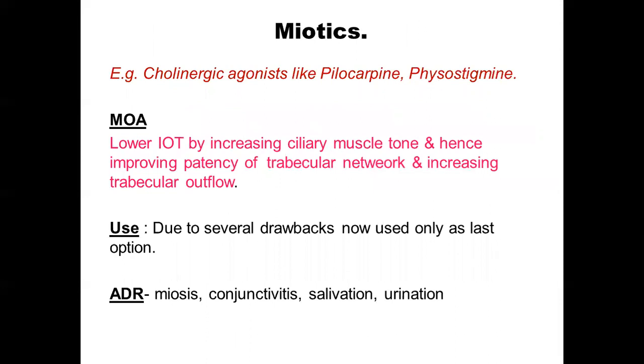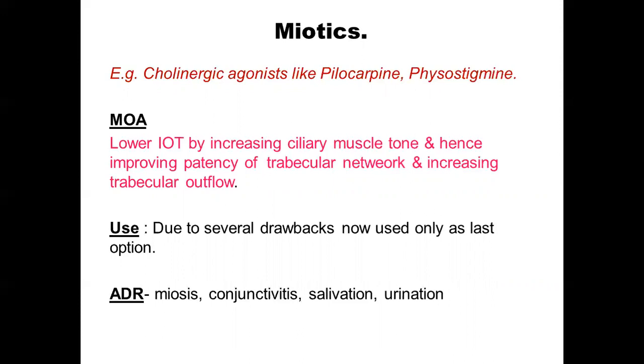Then you come to miotics. Miotics used to be one of the popular drugs very early, but nowadays they have lost their importance because they are associated with a lot of adverse effects like miosis, conjunctivitis, and this miosis can cause dim vision. Also it is associated with cholinergic side effects like salivation and urination on systemic absorption. Because of these drawbacks, they have become the last resort in the management of glaucoma. So if the IOP is not controlled by all the other measures, then only you add a miotic. And how does the miotic act?